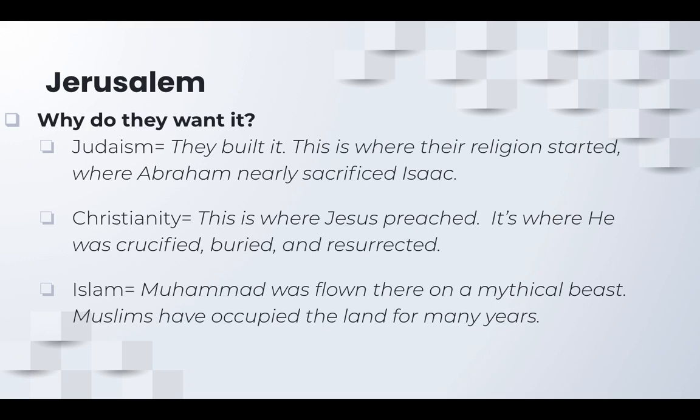the religion of Islam started in Saudi Arabia, but Muhammad was flown to Jerusalem on a mythical beast, and this is where he actually talked with God, and that's where the Dome of the Rock is. It's where he negotiated with God. God originally, I guess, wanted Muslims to pray like 50 times a day, and Muhammad talked him down to 5 times a day, things like that. So there was a conversation about rules and things that he wanted Muslims to follow, and then that's where Muhammad ascended into heaven.